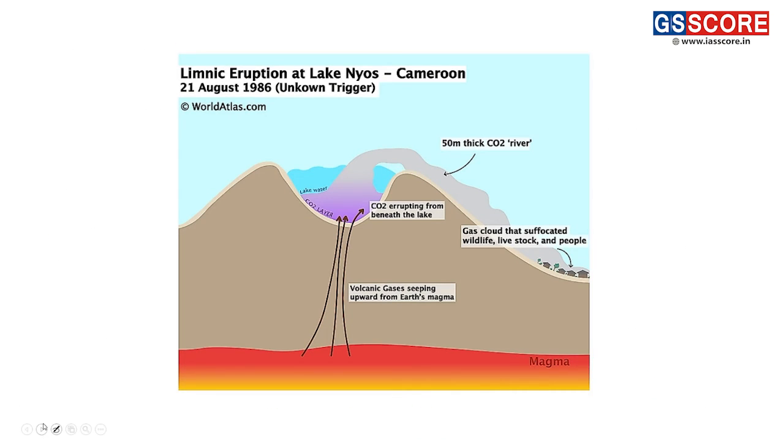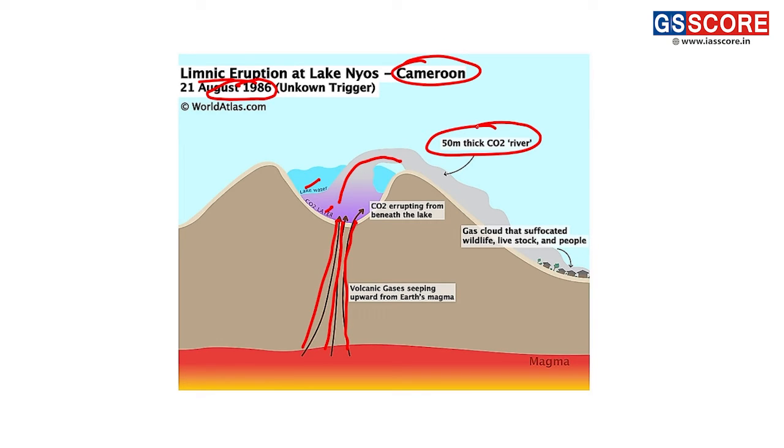Now, the limnic eruption, it is about 1986, but a limnic eruption in Cameroon has occurred. This is the diagram I was talking about. These are the gases which are moving upward through the fissures or gaps from the magmatic chamber. And here there is an interaction between the lake water and these gases, and it is forming a smog like thing. It is suffocating and it is affecting the people who are living nearby this region. So this is the limnic eruption.